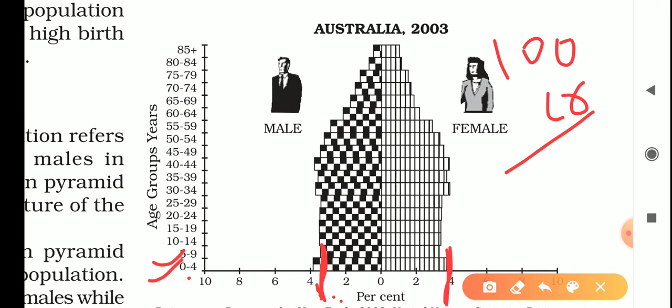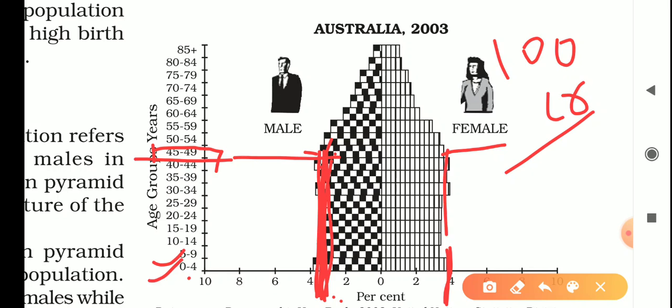Then suppose now we are taking this age 45 to 49. See, 45 to 49, this one. We can say that the bar here is almost 4, a little less than 4. So we can say almost 4 crore males are there of this age 45 to 49.